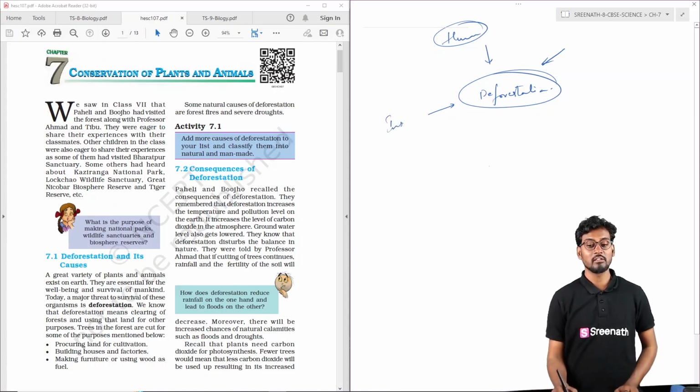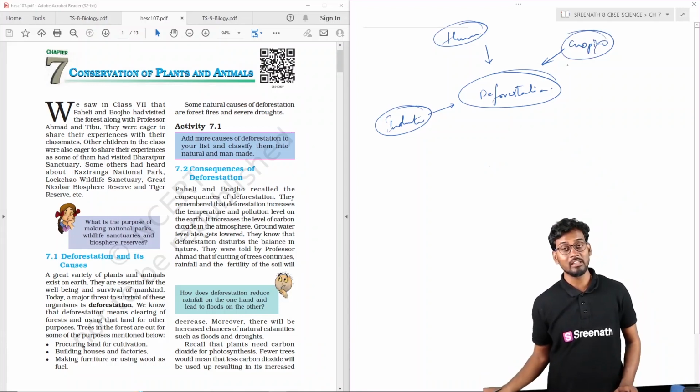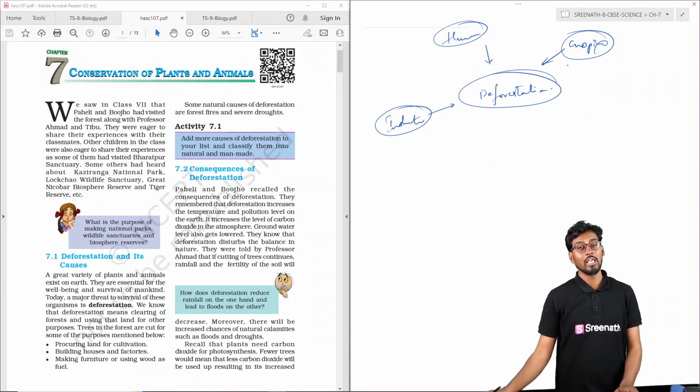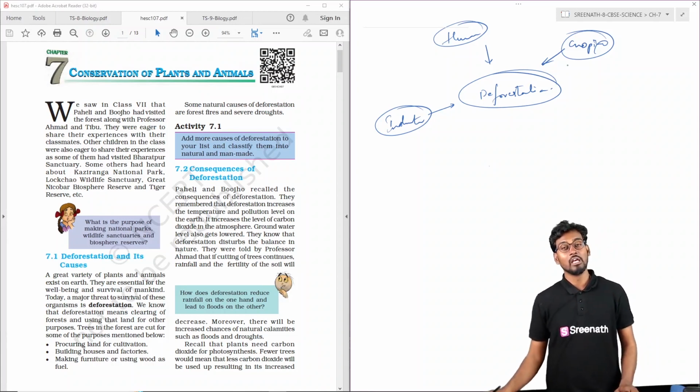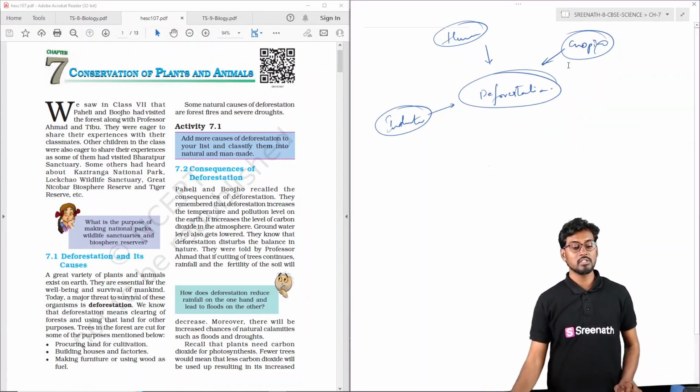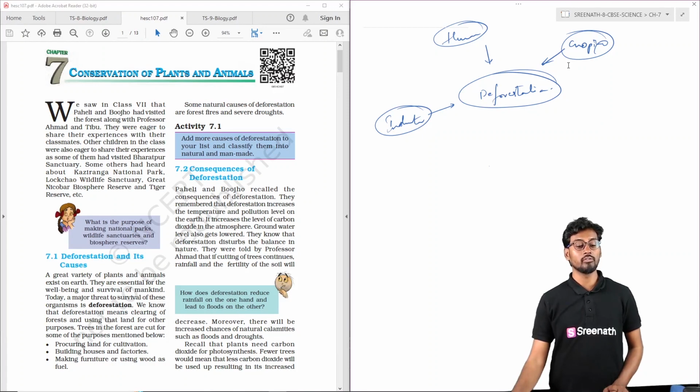It may be the industries, or it may be human activity, or it may be for cropping purposes. There are different kinds of human settlements, and the usage of wood for various purposes, like the pulp industry, paper industry, and also for making coal, everything needed for human activity. So human activity related to the removal of the forest cover is called deforestation. It is a process where the entire forest cover is removed because of the exploitation and complete usage of the forest.